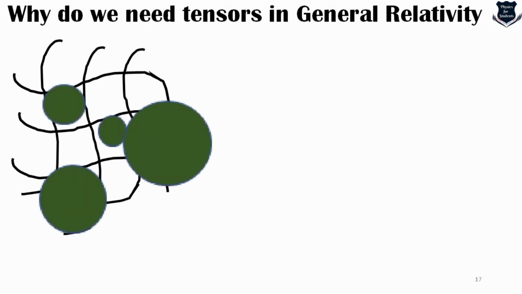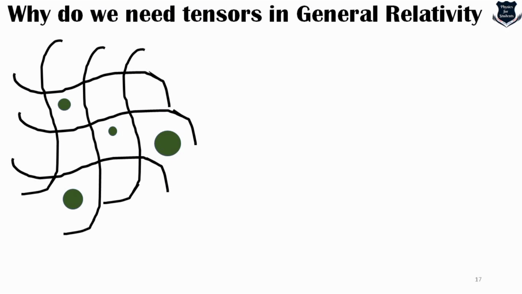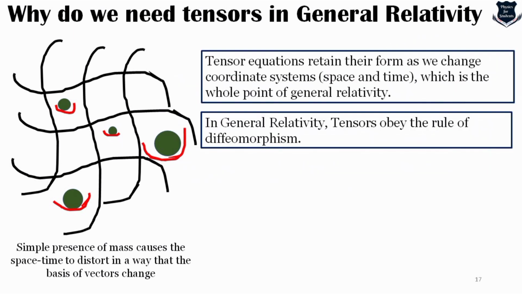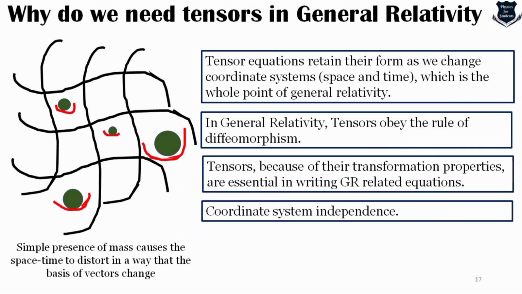You see, this is a curved space-time, and I will place certain balls, spherical balls over here, and you see that the curvature has got different types of curvature, right? So simple presence of mass, yes, causes the space-time to distort, and that the basis of vectors change. So we need tensors, yes, because tensors retain the original form. As you have seen, the original A vector remains the same, which is the whole point of relativity. In general relativity, tensor obeys a rule which is called diffeomorphism. I'm not going to discuss. You can look into my video on topology where I have explained about diffeomorphism and homeomorphism.